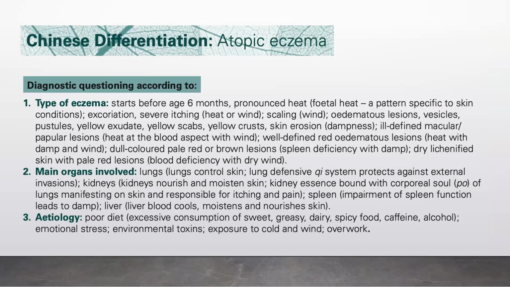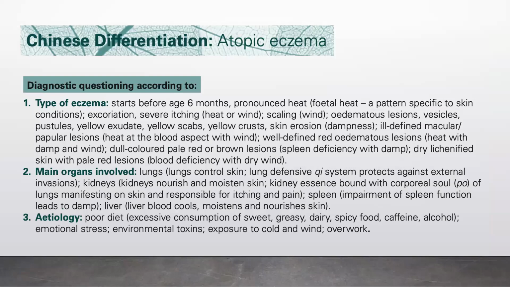Main organs involved: we have the lungs. Lungs control skin, lung defensive chi system protects against external invasions. Kidneys, because the kidneys nourish and moisten the skin. Kidney essence bound with corporeal soul, the po of lungs, manifesting on skin and responsible for itching and pain. And the spleen, impairment of spleen function leads to damp. And liver. Liver blood cools, moistens, and nourishes the skin.